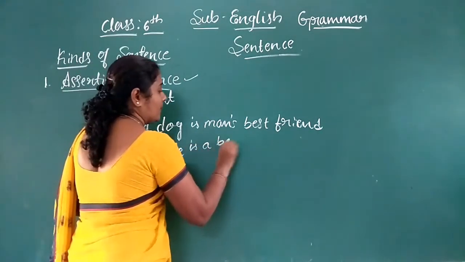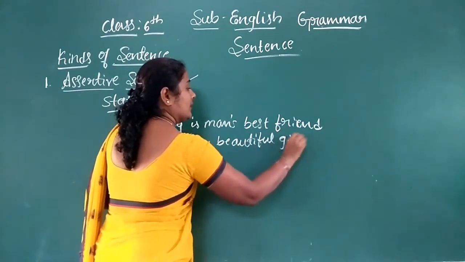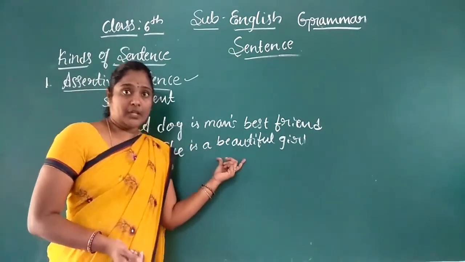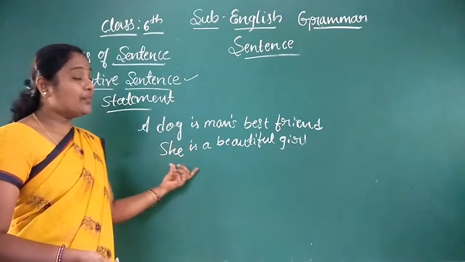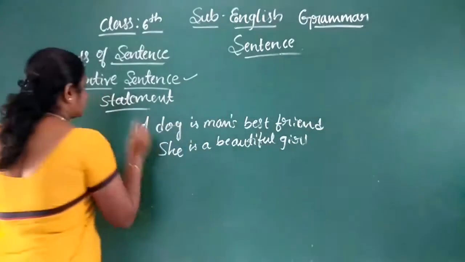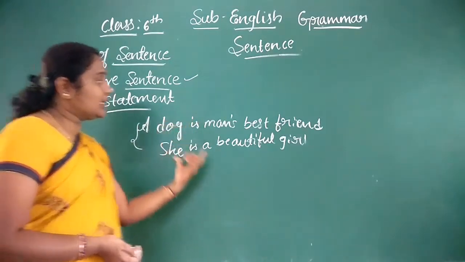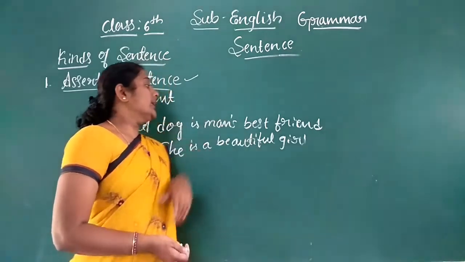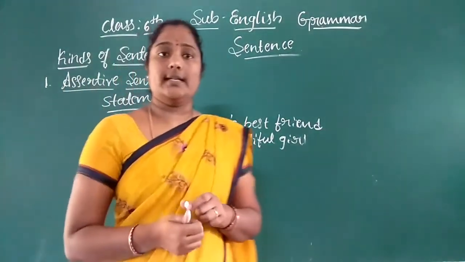She is a beautiful girl. See, observe the sentence. Here also we are getting a statement. She is looking beautiful. How is she? She is a beautiful girl. This is an example of an assertive sentence, because here we are getting a statement from this sentence. Is it clear? Next we will move to the second one, that is the interrogative sentence.